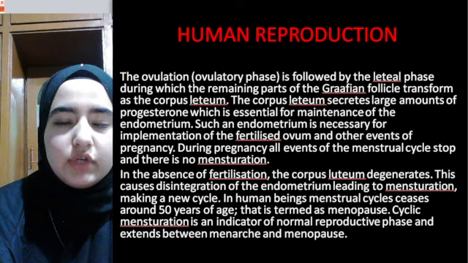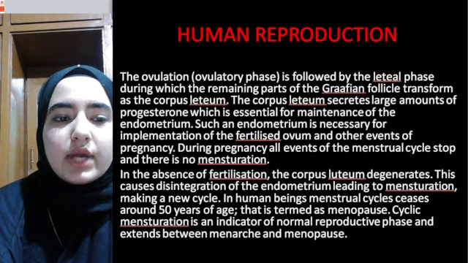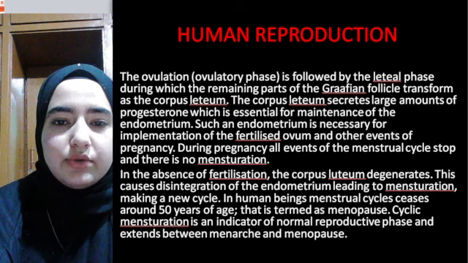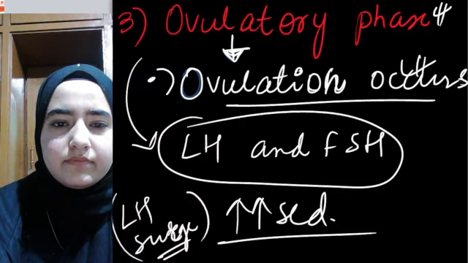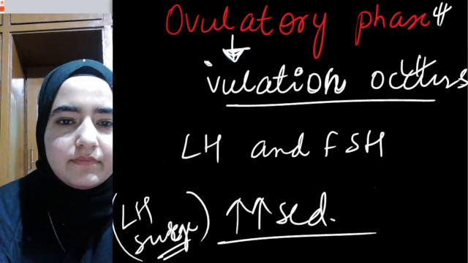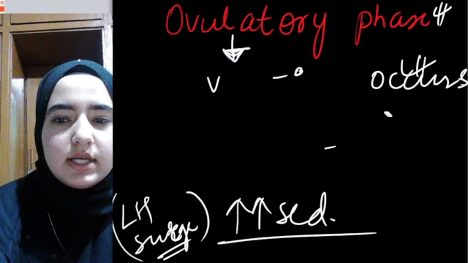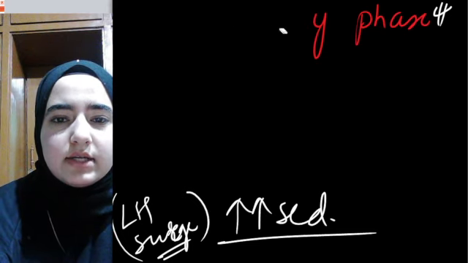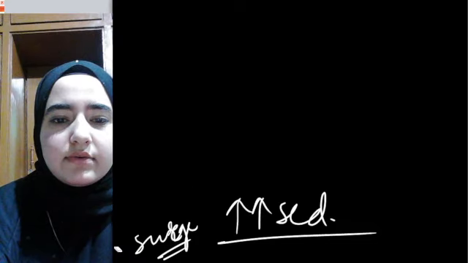Finally, after the ovulation phase, one more phase occurs, which is known as the luteal phase. Another name of this phase is the secretory phase. Secretory means secretion. Some secretion occurs there. That's why it's known as the secretory phase.